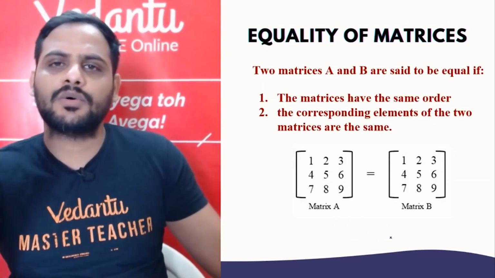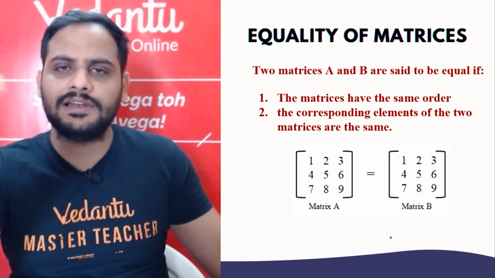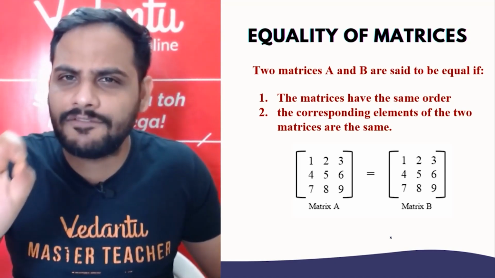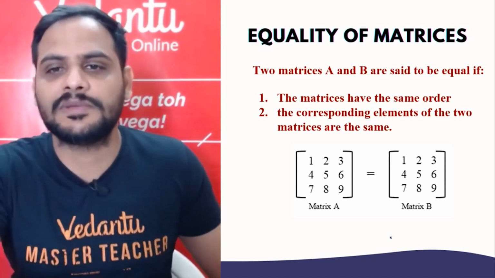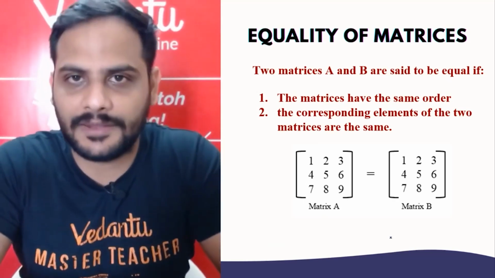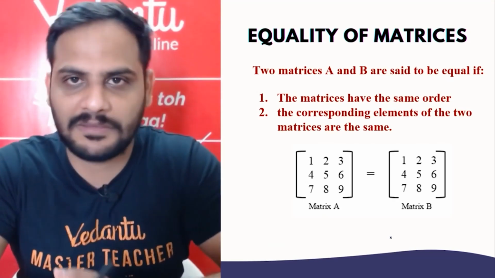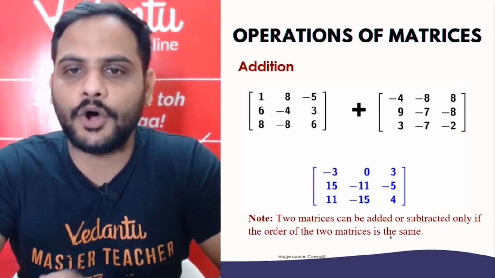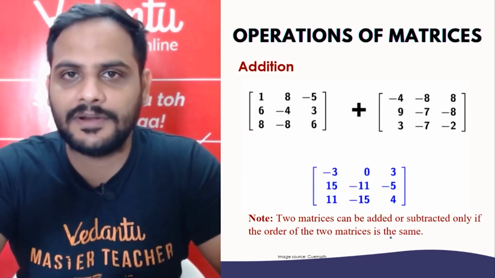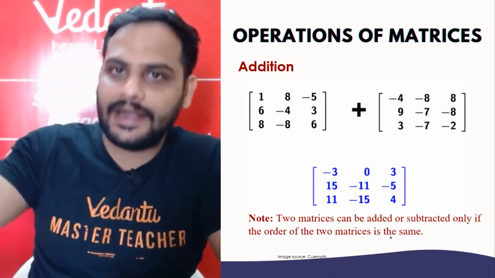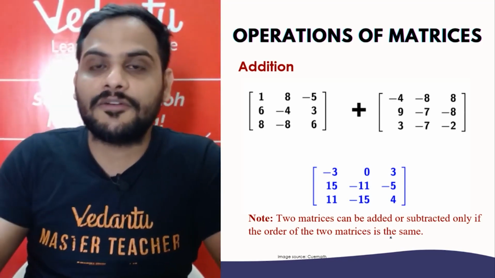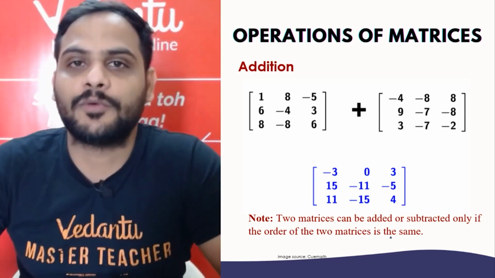Then we have equality of matrices. Each and every element of the matrices must be exactly the same, and the order must be the same as well. Then operations: addition and subtraction. We add or subtract the corresponding elements.